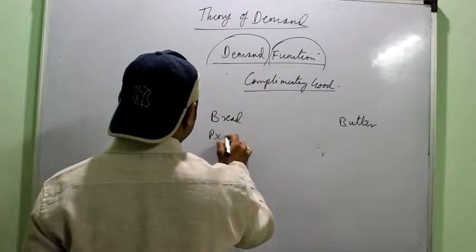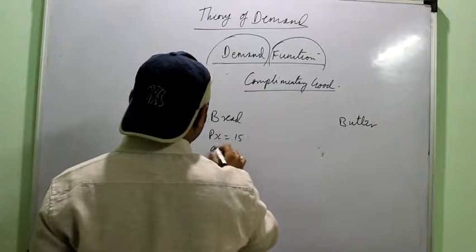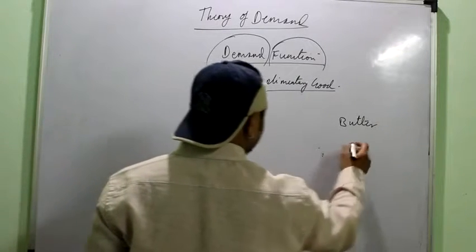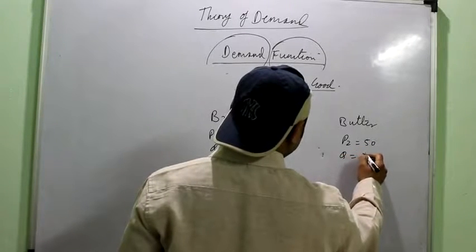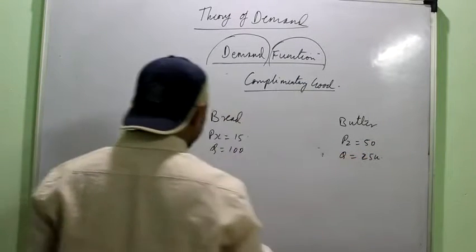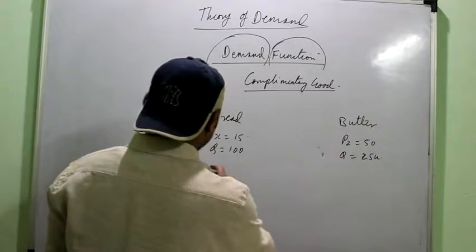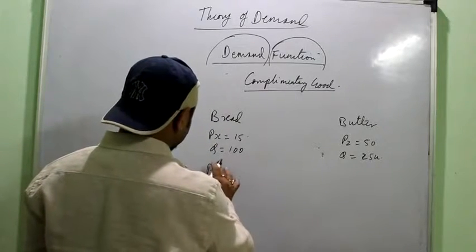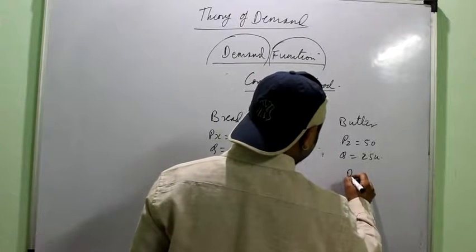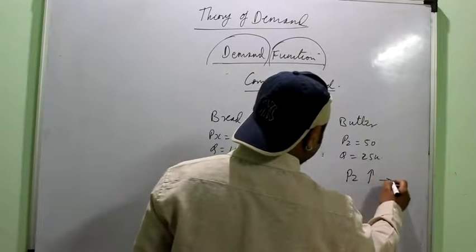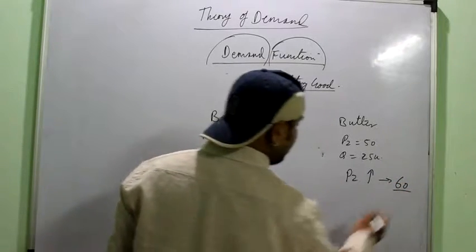Say the price of bread being 15 units and quantity being say 100 units. Whereas the price of butter being say 50 rupees and quantity say being 25 units. Now suppose the price of the complementary good rises and becomes 60, right?